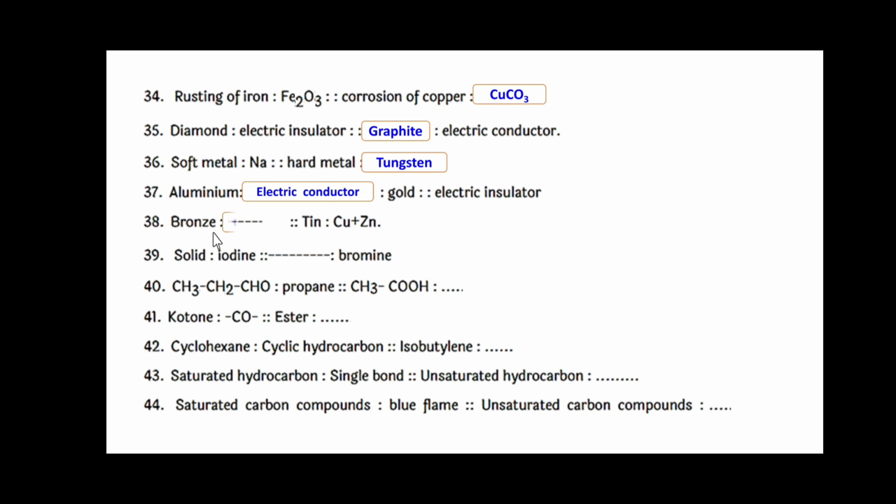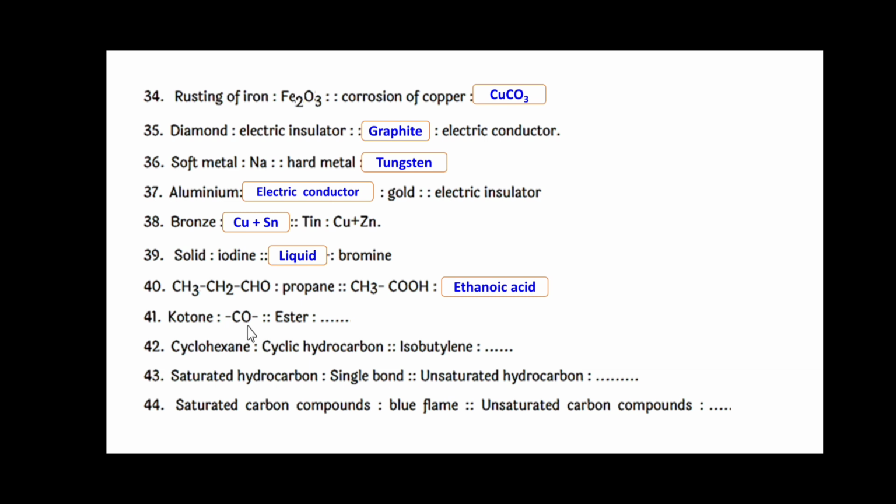Bronze is an alloy of copper and tin, Cu plus Sn, whereas brass is Cu plus Zn. Iodine is solid, whereas bromine is in liquid state. CH3CH2CHO is propanal, and CH3COOH is ethanoic acid.